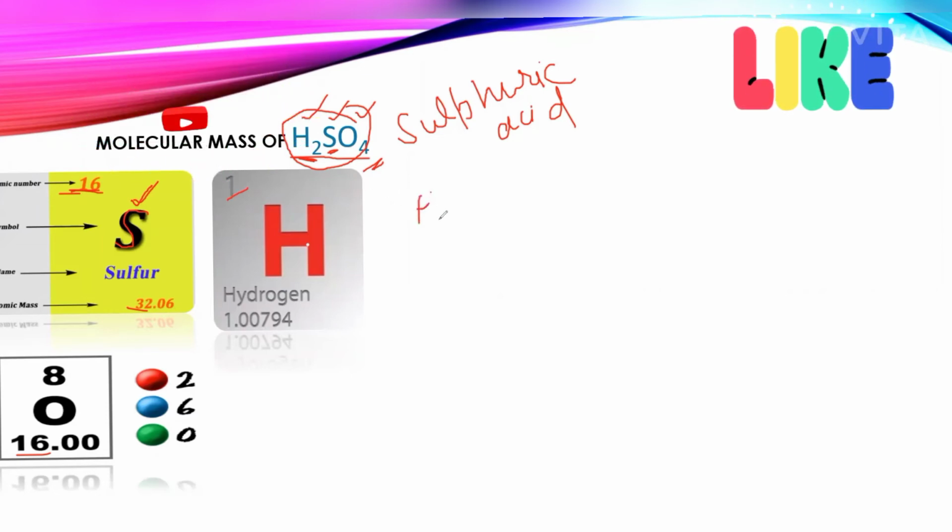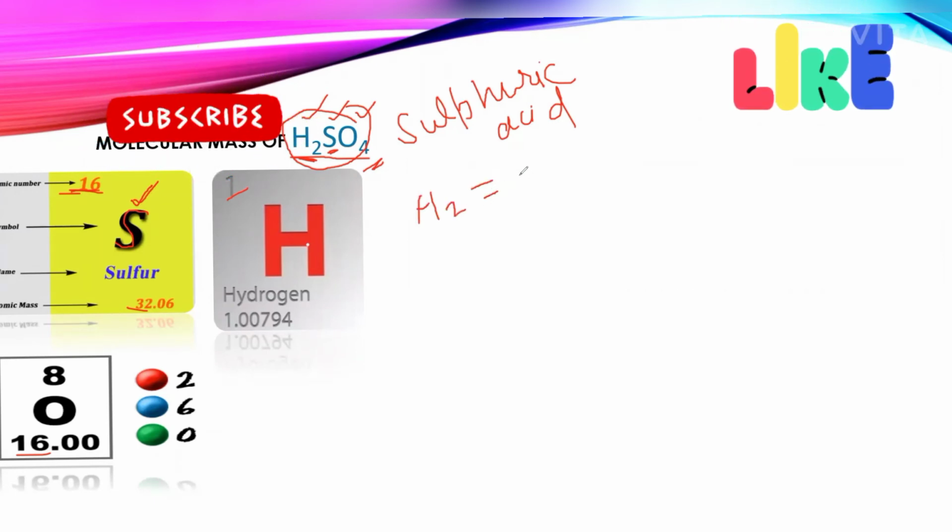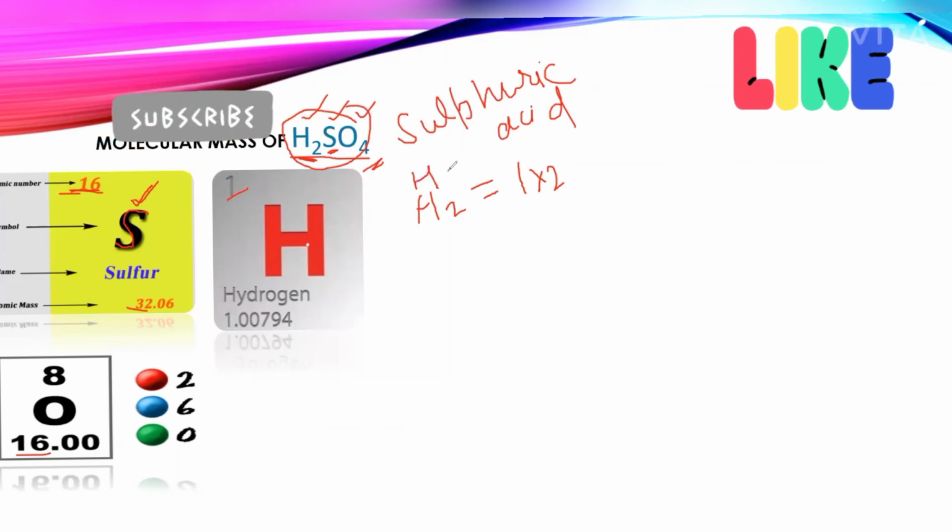H2 molecular mass will be 1 into 2. Why? Because one atom of hydrogen has atomic mass 1. Then two atoms will have how much? 2 into 1 or 1 into 2. So it will be 2.